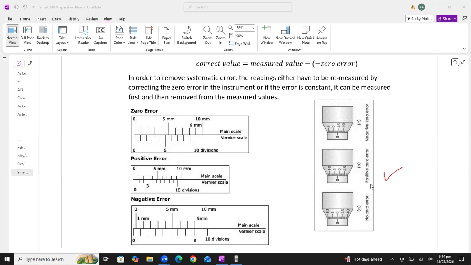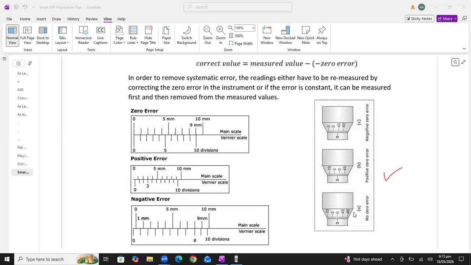Like for example, you can see when I completely tighten the micrometer screw gauge, when I have not placed any object in this instrument, we are getting a few micrometer reading, students. It is showing me, I think, 3 or 4 divisions. Circular scale reading is taken in divisions. All right. So it is showing me the reading above the zero. Above the zero means this type of error is called positive error. And this error can be reduced by subtracting this value from the main scale reading, from the actual reading.